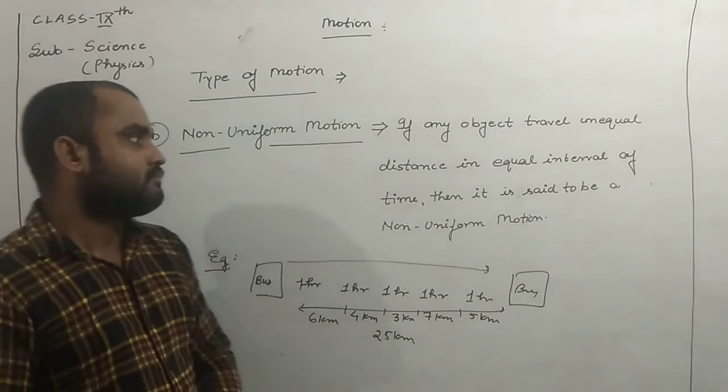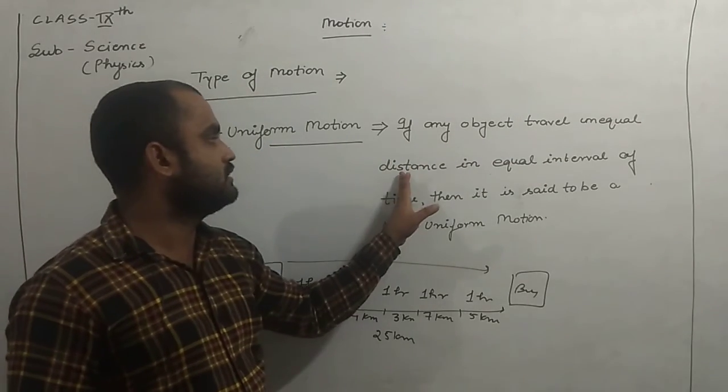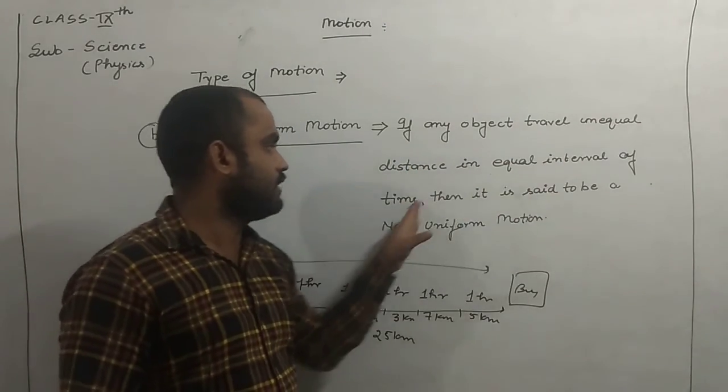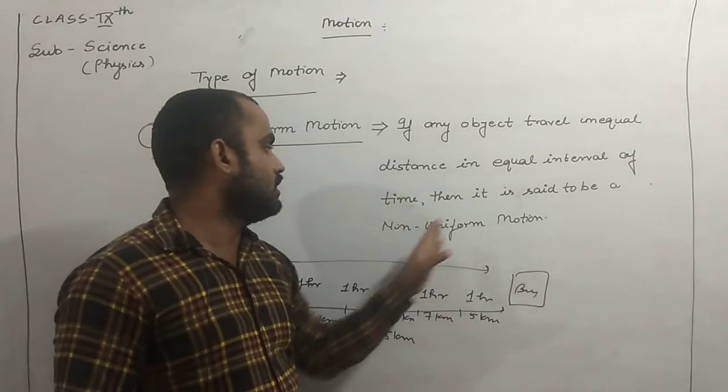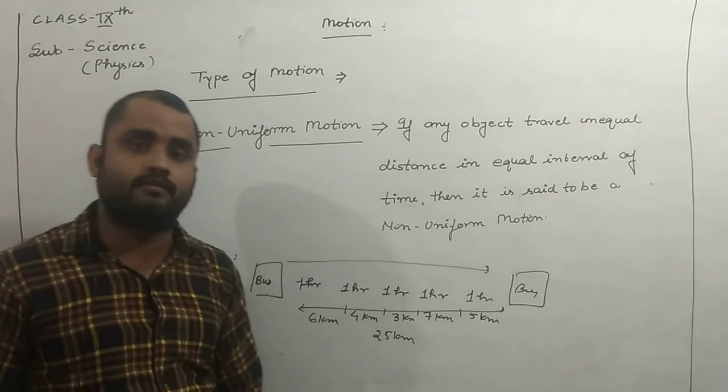And guys, we say that if any object travels unequal distance in equal interval of time, then it is said to be in a non-uniform motion. Guys, this is the example of non-uniform motion.